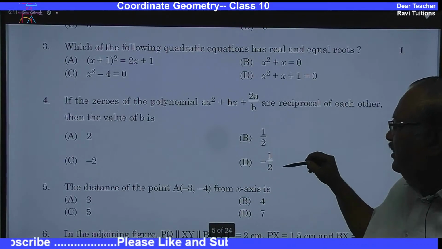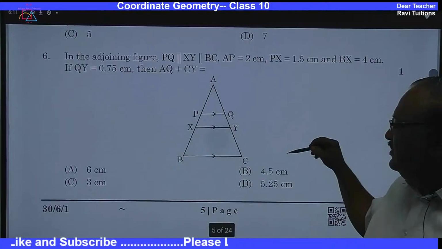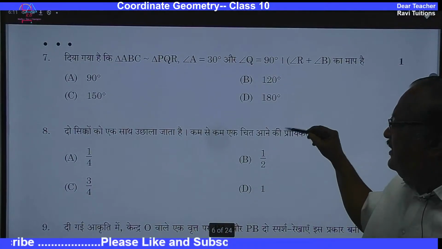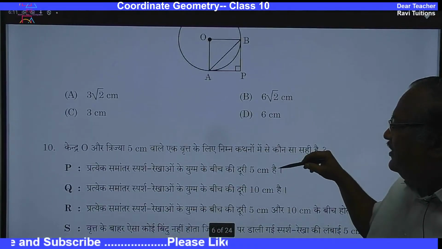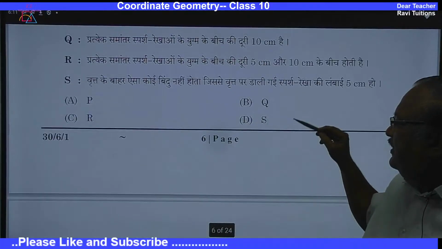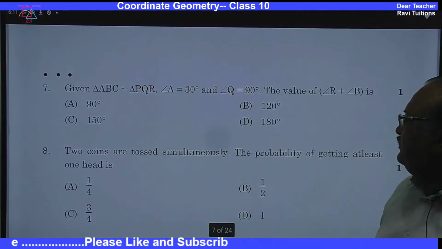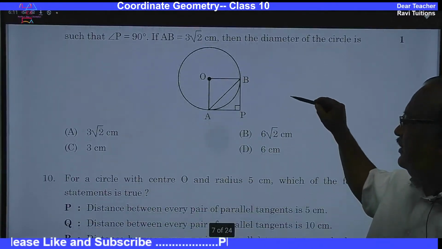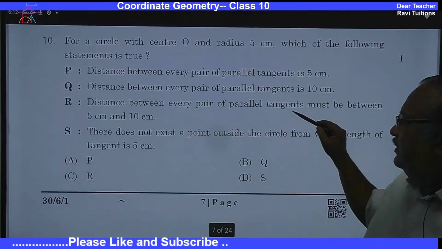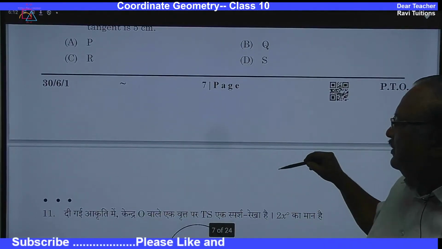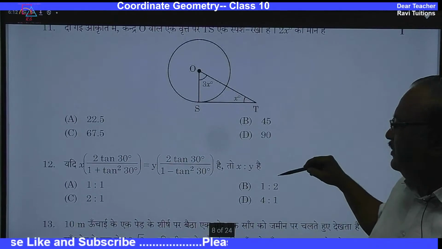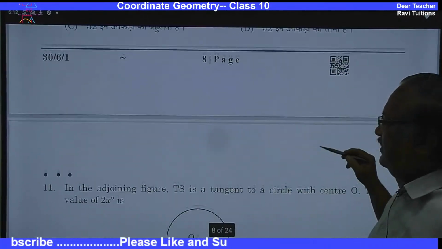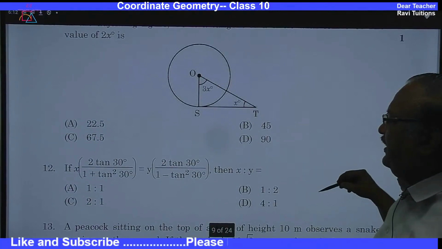Let me go to the other questions. One question from quadratic equations has come now. Let us see if any other question is available in quadratic equations. I think only one quadratic equation question is there.